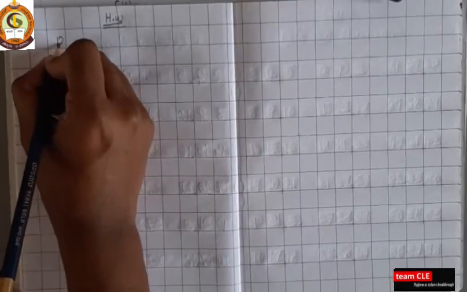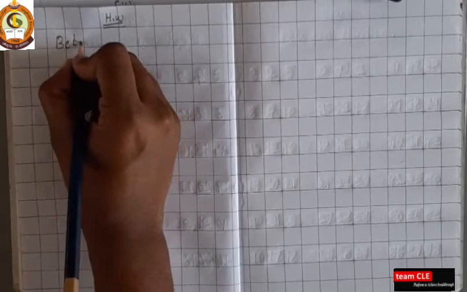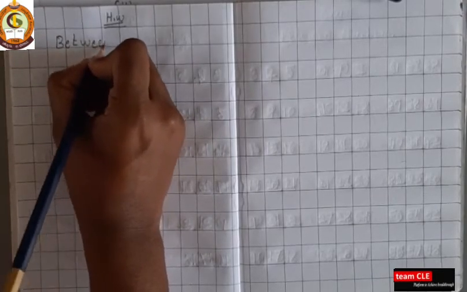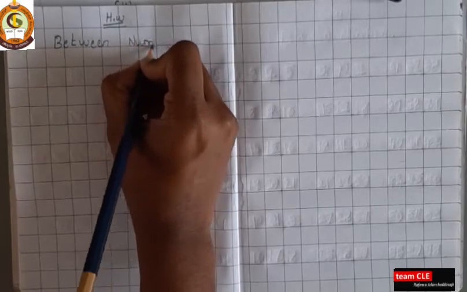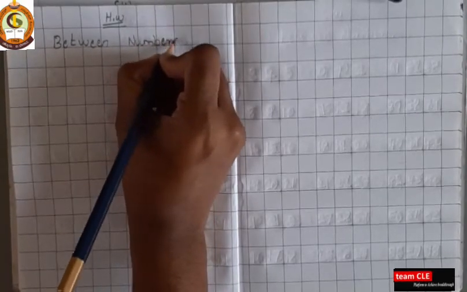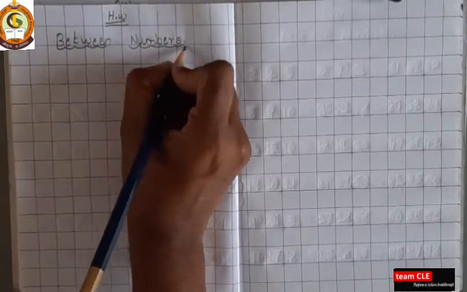So write here B-E-T-W-E-E-N, between. N-U-M-B-E-R-S, numbers. Between numbers. So here write